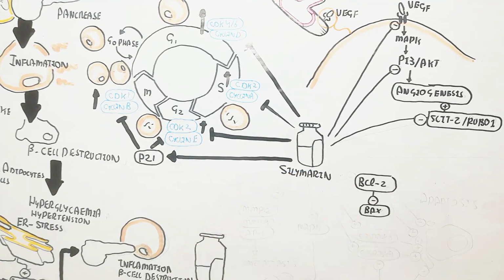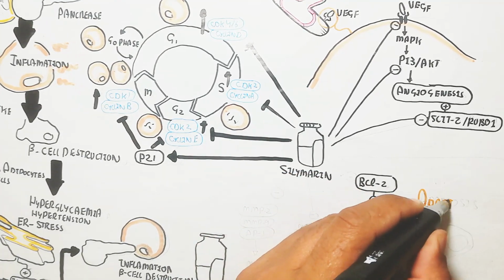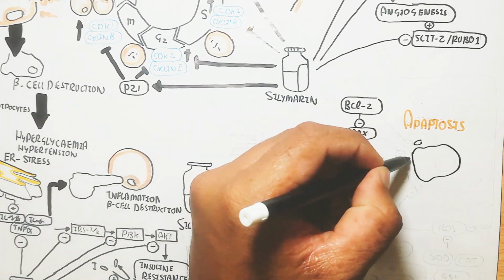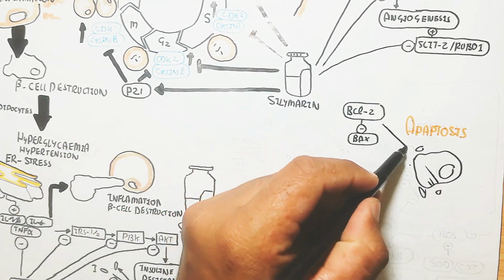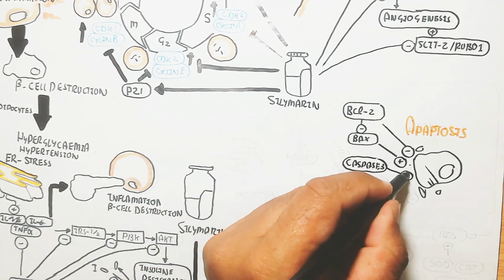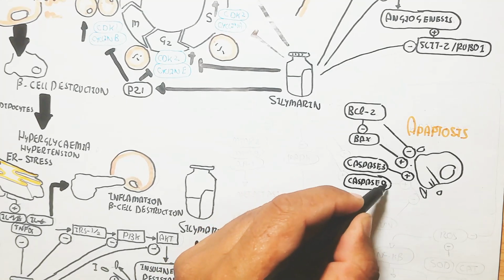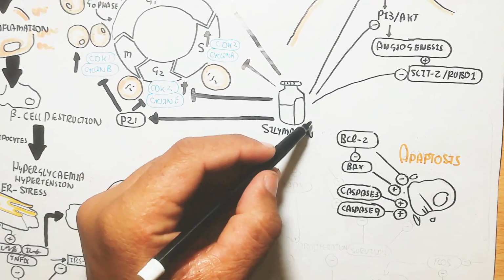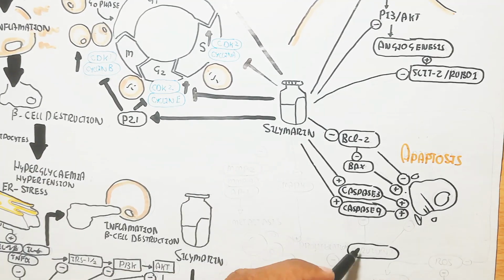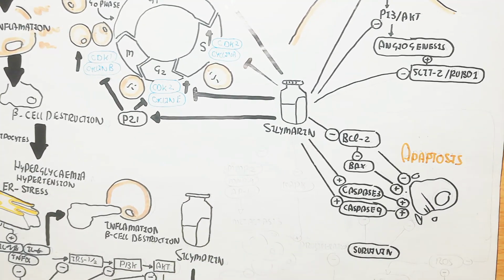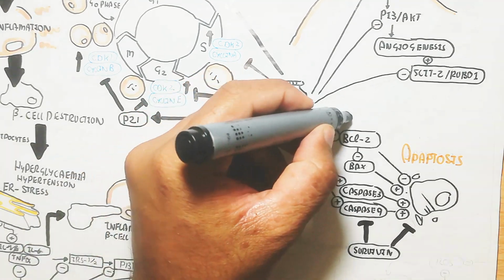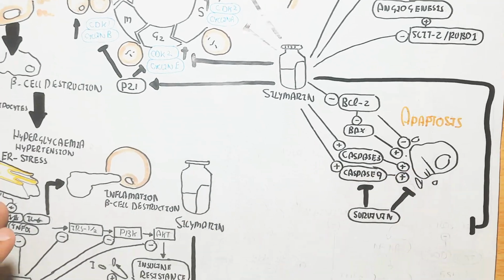The SLIT2 and ROBO1 that trigger angiogenesis will also be inhibited, while the BCL2 will inhibit the BAX. In this way, BCL2 will inhibit apoptosis and promote cell survival, and caspase 3 and caspase 9 will be triggered through silymarin. So remember, inhibiting BCL2 will not allow the cell to survive, and the cell will die if it is inflamed or damaged.